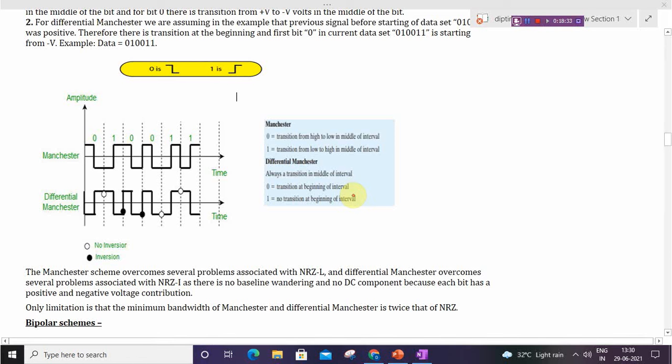The Manchester scheme overcomes several problems associated with NRZ-L. The differential Manchester overcomes several problems associated with NRZ-I, as there is no baseline wandering and no DC component, because each bit has positive and negative voltage contribution. So this is a better option in digital to digital encoding.